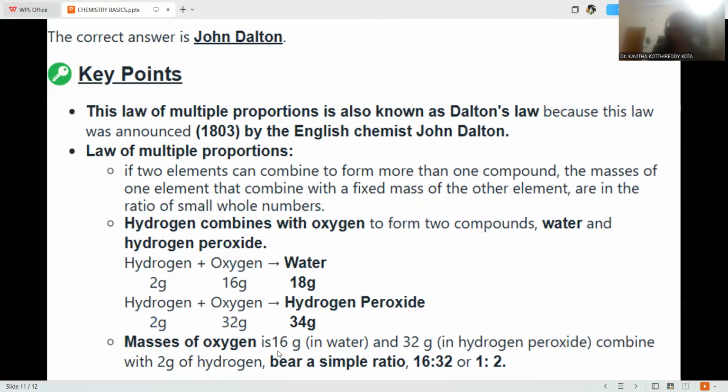Masses of oxygen, 16 grams in water and 32 grams in hydrogen peroxide, combine with 2 grams of hydrogen. They bear a simple ratio: 16 is depicted for oxygen weight in the water formation, 32 grams for the hydrogen peroxide formation. 16 is to 32, nothing but 1 is to 2. This is called what? Law of multiple proportions. Multiple proportions giving rise to multiple products, that is given by John Dalton, right?